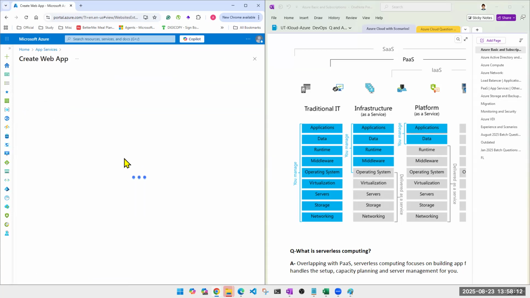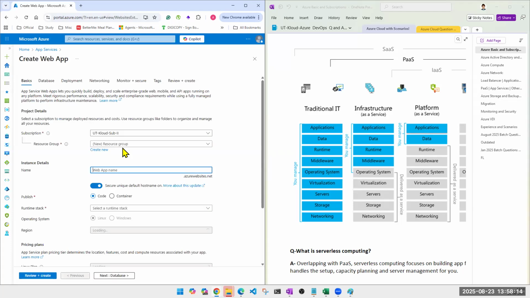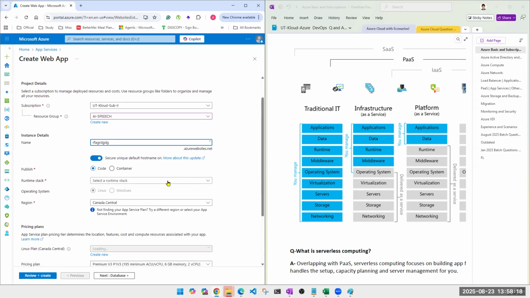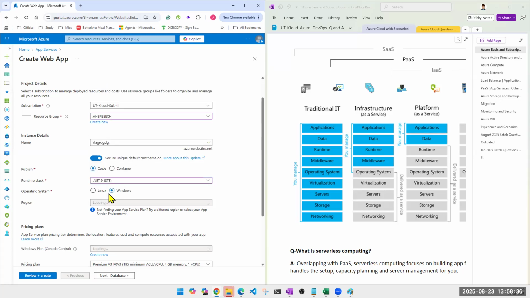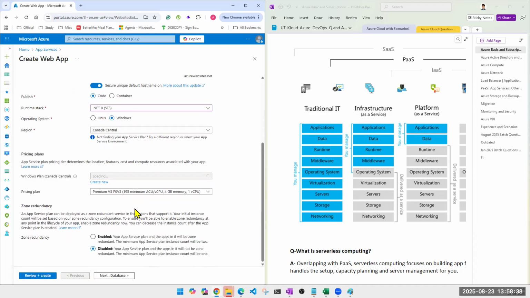I simply tell Azure, being a cloud admin, fine, this is the region, this is resource group, etc. This will be the name of my app. What am I doing? I want to publish a code. My coder has given me the code. What is the runtime stack? Look at this. And all of this information, you don't have to worry about it. This will come from your developer, right? You simply ask .NET and rest everything, it will do it for you.